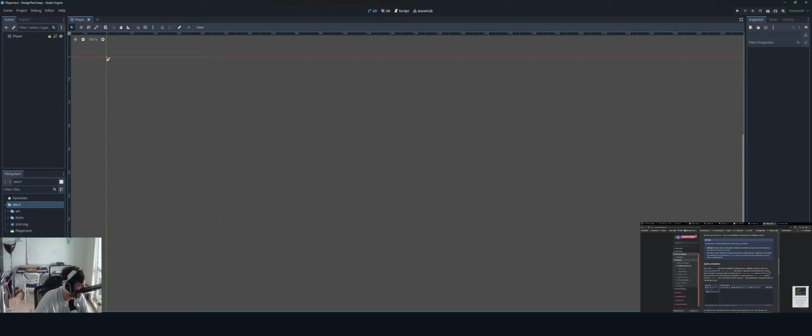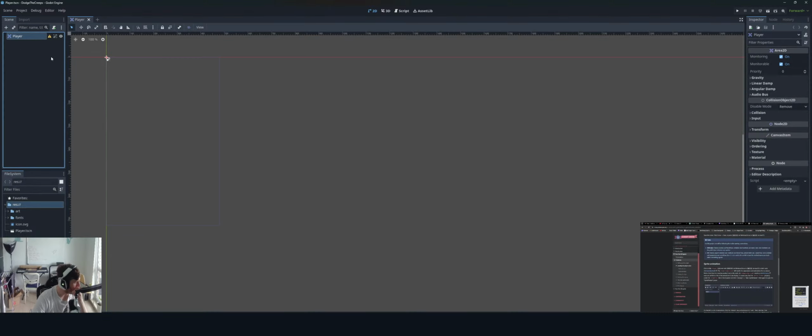So sprite animation. Click on the player node and add, Control A, a child node, AnimatedSprite2D. Okay, so these things are kind of like, I'm assuming, components. So we have a player object, Area2D, which gives you basic collision detection and stuff like that. And now when we add a child node, maybe the connection here to Unreal is that these are components. At least that's what I'm going to be thinking about it.